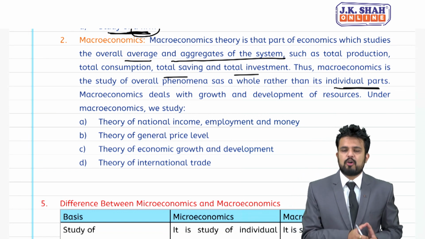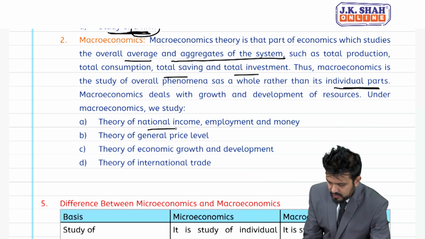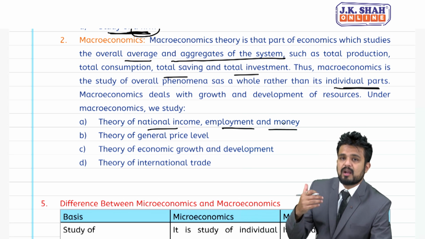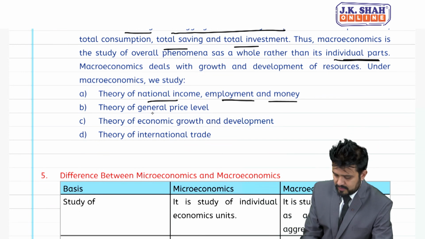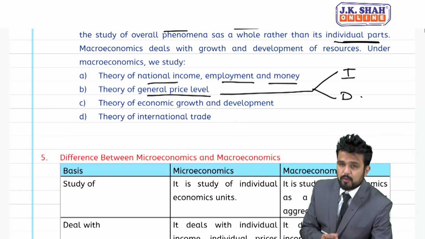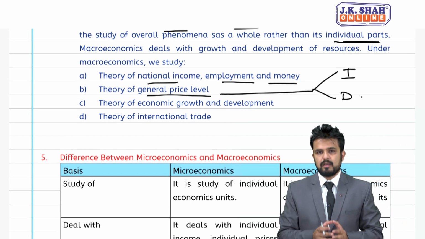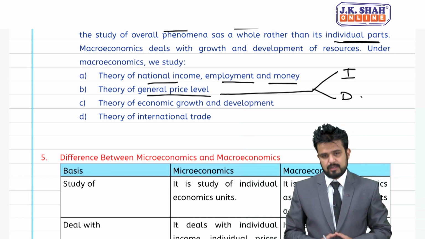Under macroeconomics, we study theory of national income, employment and money. Students, these are all country related topics. Theory of general price level. General price level means we will talk about two things, inflation and deflation. Then economic growth and development, and lastly theory of international trade, that is trade between two nations, trade between two countries.